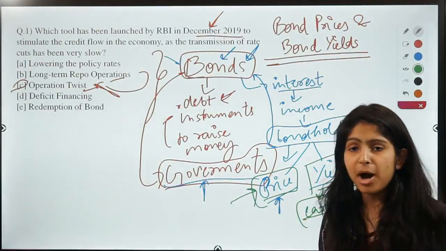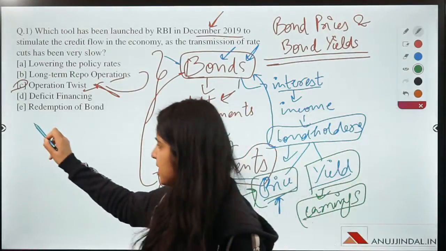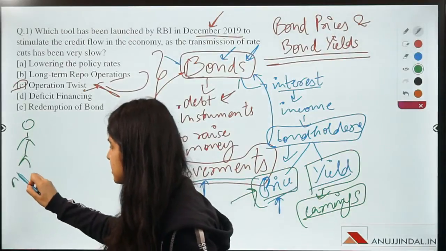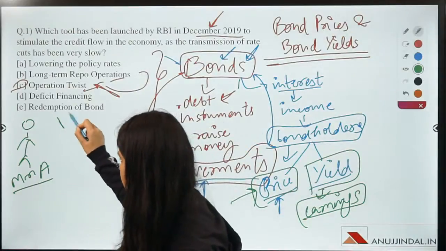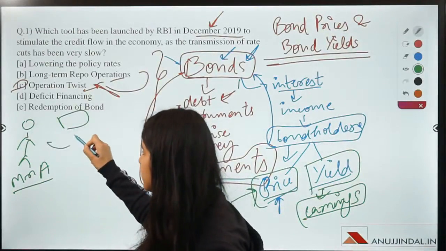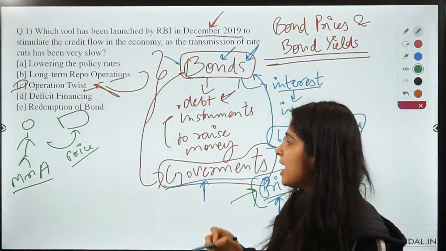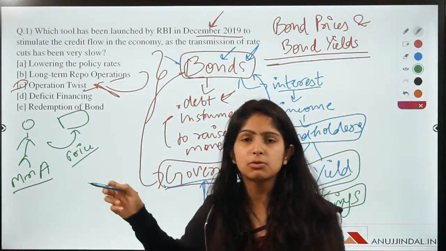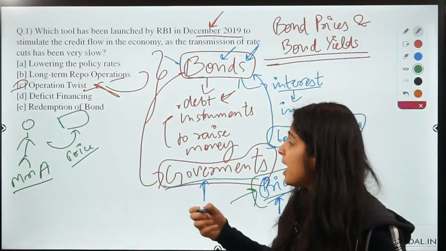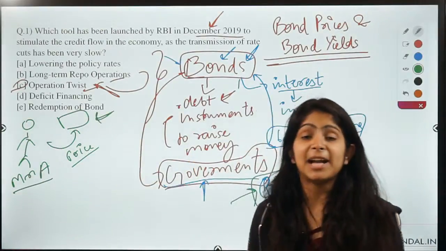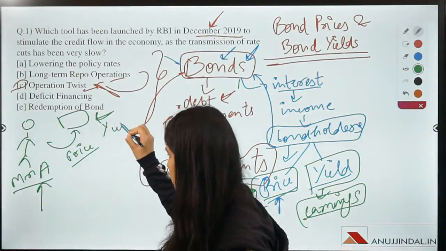So guys, do you get the difference between price and yield? Price is an amount which an investor pays to acquire this bond. So let's say here is our friend Mr. A, and Mr. A wants to invest some money. So he buys a bond. Now he has to pay some money to acquire this bond, and this money that he pays will be known as the price, right? And why is he investing his money into this bond? Because he is going to get some return or monetary benefit out of it, and that monetary payment, that reward, that return to Mr. A, is known as yield.